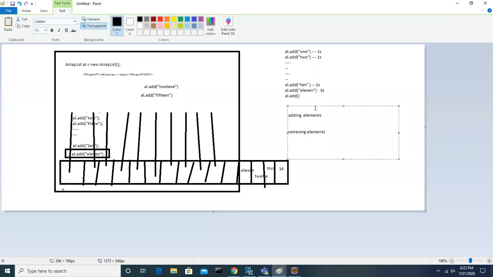Now you guys tell me. You understand automatically how we add, automatically how we retrieve. You understood, right? Adding elements, what will happen? Retrieving elements, what will happen? Okay. So while adding will it take more time, or while retrieving will it take more time?